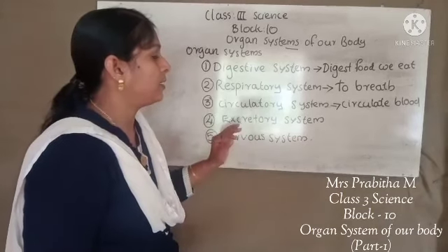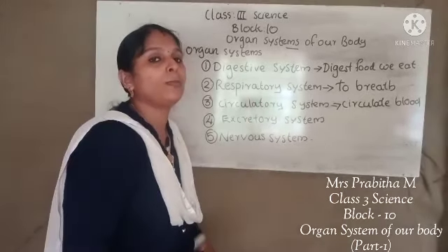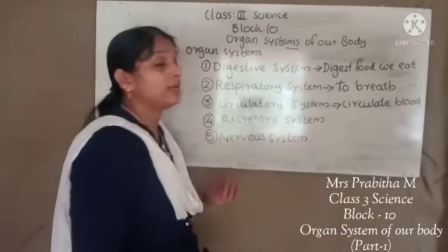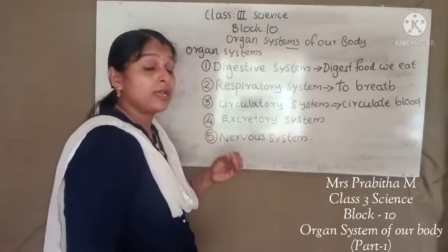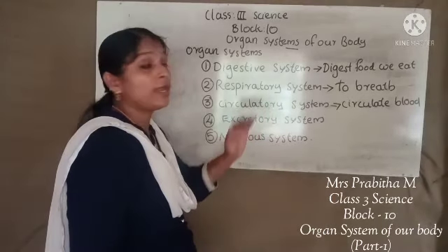Many organs are there for the circulatory system also: the heart pumping blood, then veins and arteries. These are some organs that help the circulatory system.